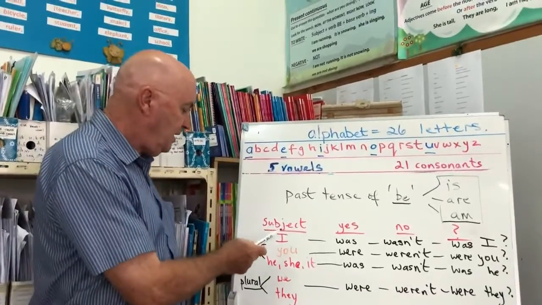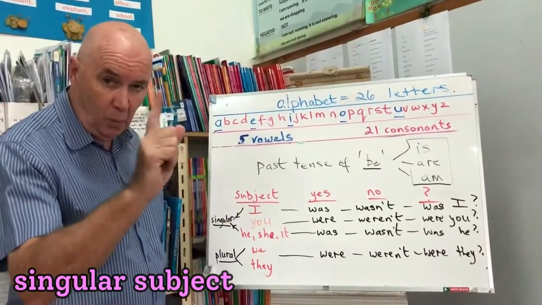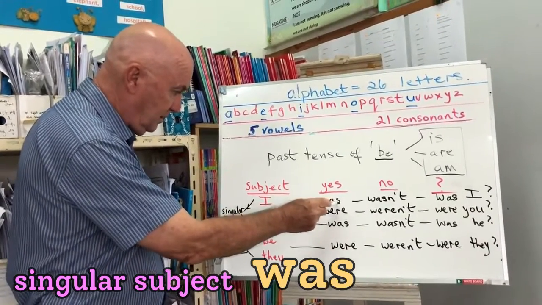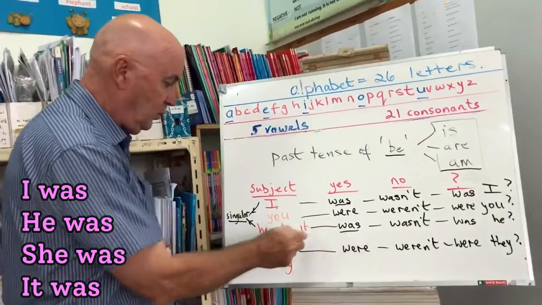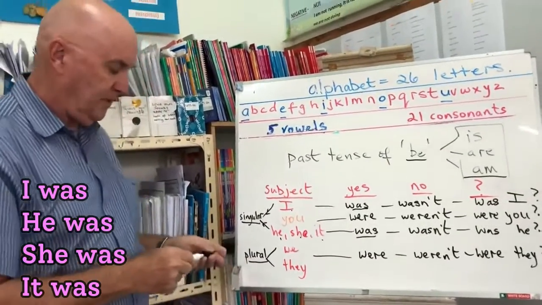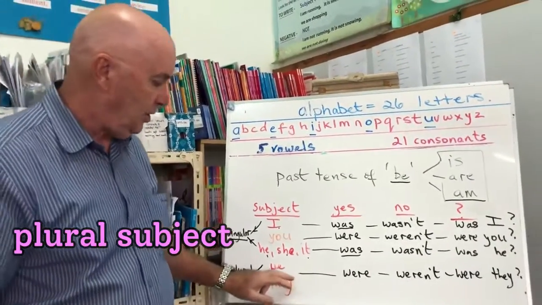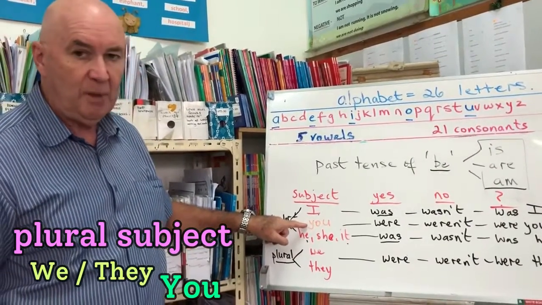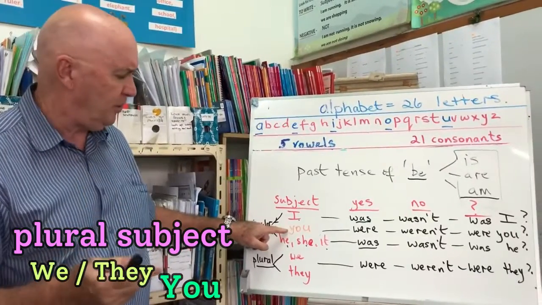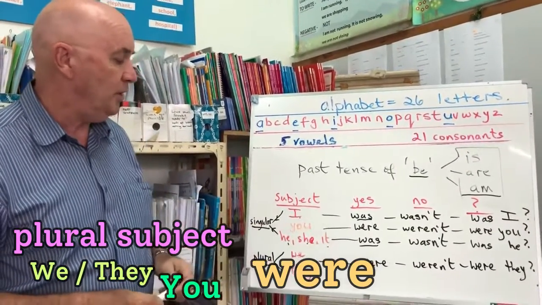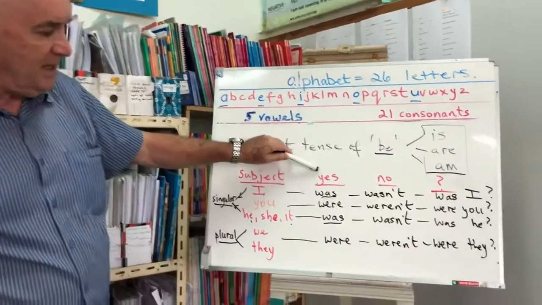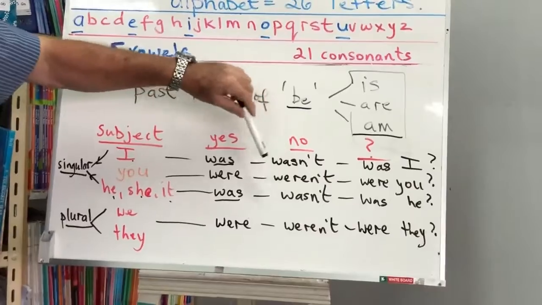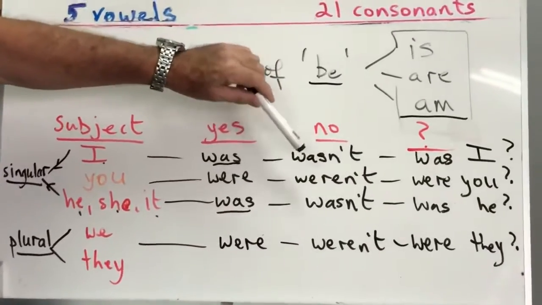Notice that if the subject is singular, one, then we're going to use was. Was goes with I, and was goes with he, she, or it. If the subject is plural, more than one, we use we or they. You can be one person, or it can be more than one. You goes with were. So, that's how we say yes. That's how we say no. We can put not, was not, or wasn't, or were not and weren't.